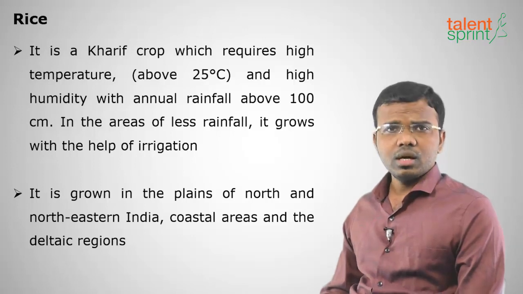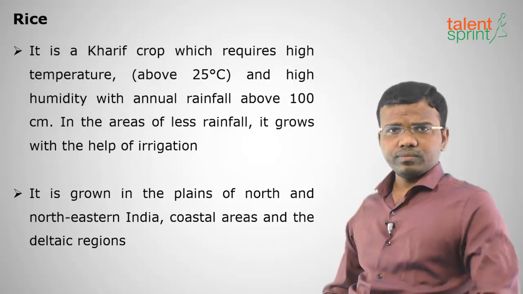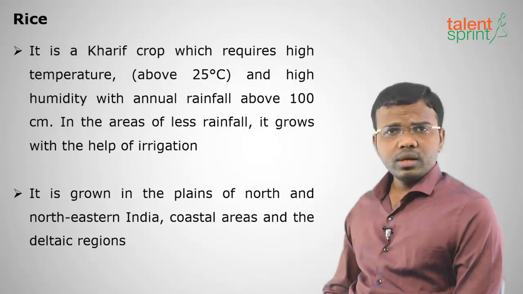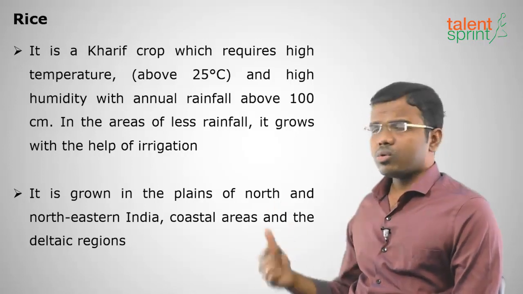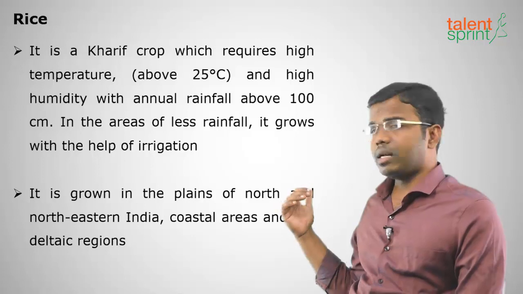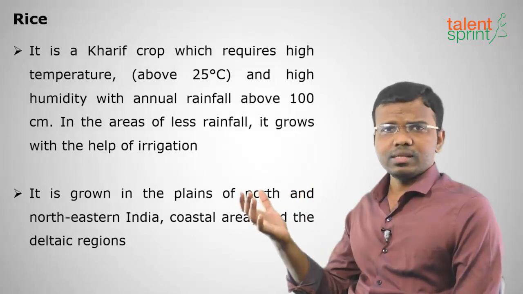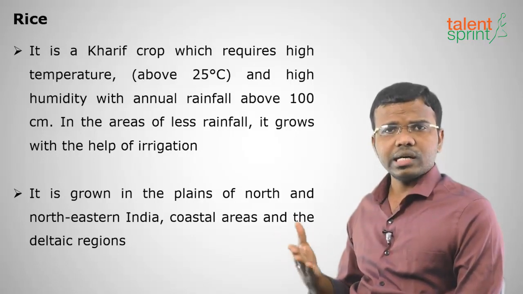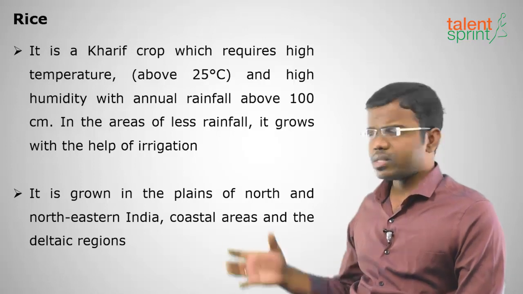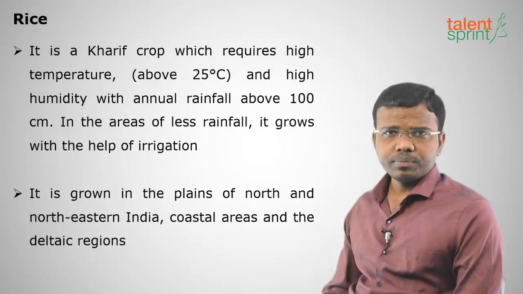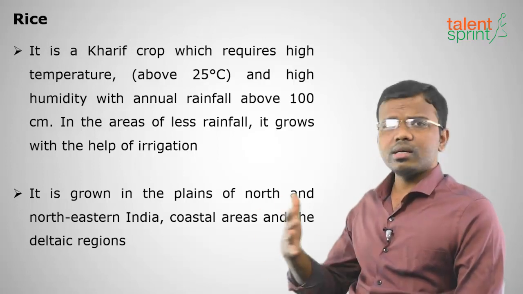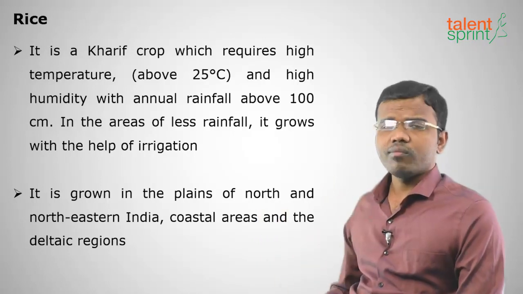If you have any farmer friends, colleagues or family, you can know about the rice crop. It is grown particularly in the plains of north and northeastern India and deltaic regions, particularly the Gangetic plains. The main growing states are West Bengal, Uttar Pradesh, Punjab, Haryana, Andhra Pradesh, Telangana and the southern states. Most states grow rice in India, but not Jammu and Kashmir, because the terrain is very cold and the temperatures are very low, which is harmful for rice.